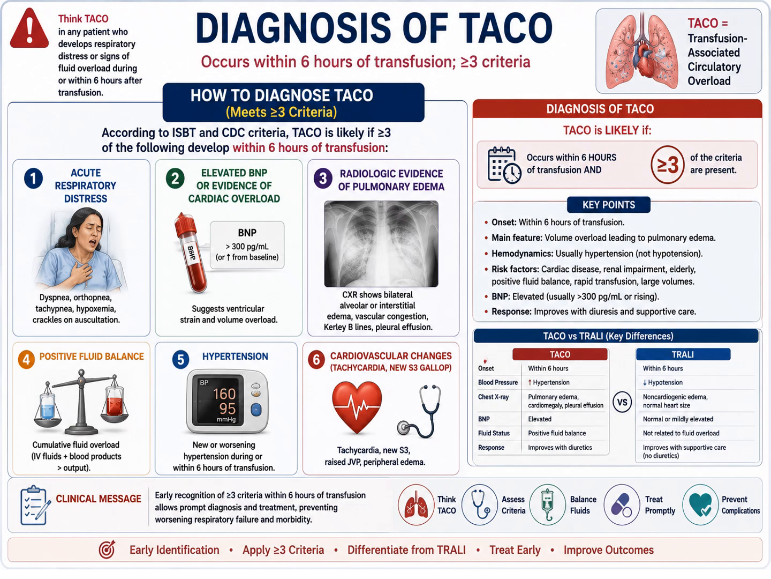Remember, we already explained the difference between TACO and TRALI. I wouldn't cover it again now. So the clinical message: early recognition of more than 3 criteria within 6 hours of the transfusion, allowing proper diagnosis and treatment, preventing worsening of respiratory failure and morbidity. Think TACO, assess the crisis, balance the fluid, treat promptly, prevent complications. Early identification, apply more than 3 criteria, differentiate from TRALI, treat early, and improve the outcome.